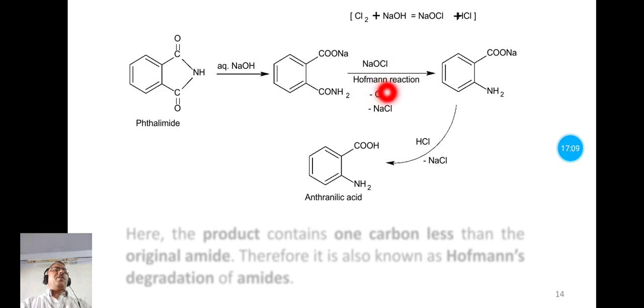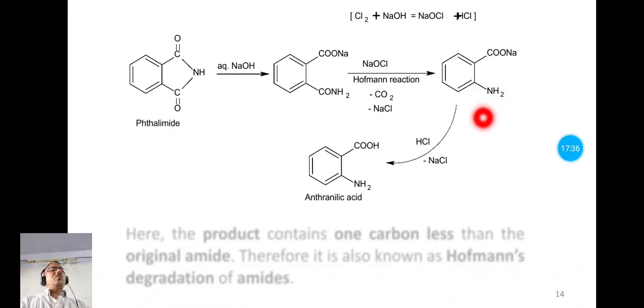Now in this reaction the amide group is converted to amine, meaning the CO and the O from NaOCl are given out as carbon dioxide, and the remaining is NaCl. So we have the product known as the sodium salt of anthranilic acid, that is sodium anthranilate.